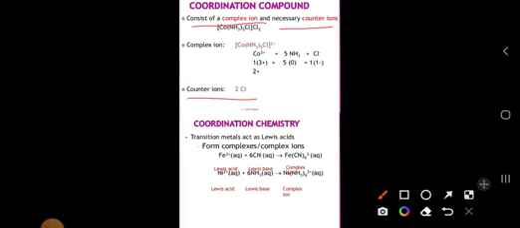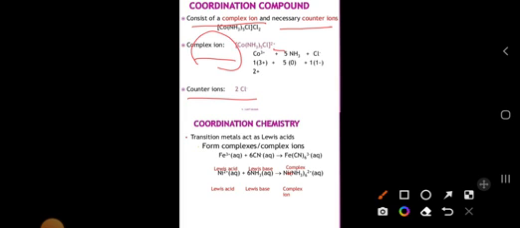And what is a complex ion? A complex ion is represented by a charge with brackets. For example, take +2. This +2 indicates charge. So whenever it is representing some charge, that one we call a complex ion.